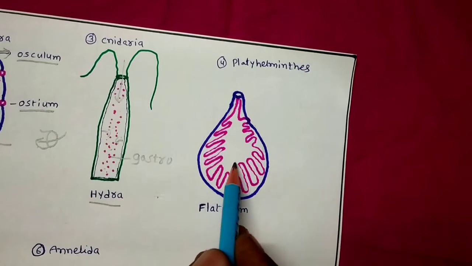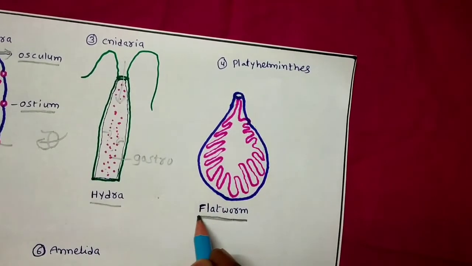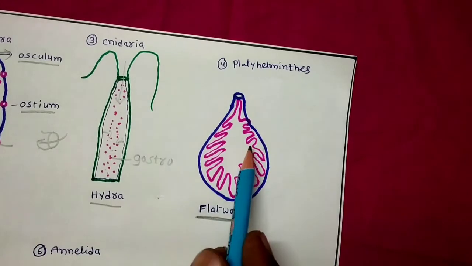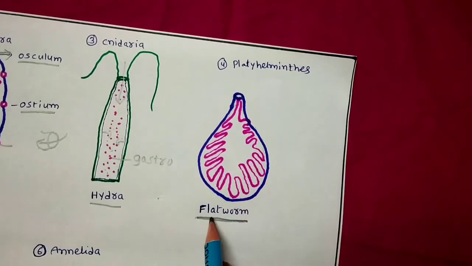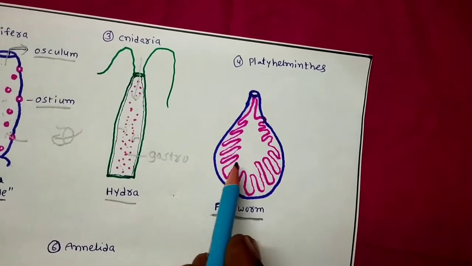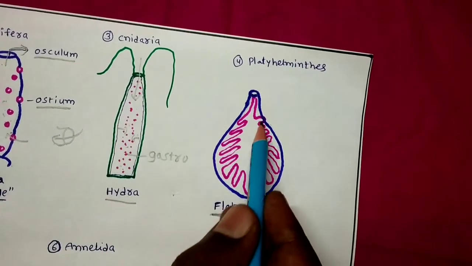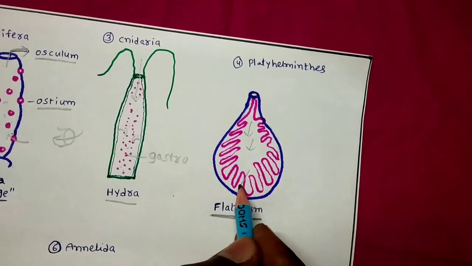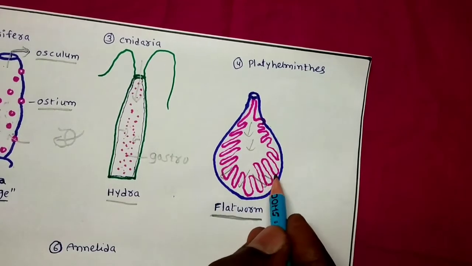And coming to the Platyhelminthes group of animals, examples are flatworms. The example is Fasciola hepatica given in the textbook. It is also called liver fluke, which has a leaf-like structure, dorsoventrally compressed, and it appears like a flatworm. In the flatworm you observe a branched digestive system. When the food materials are taken and digested, this digestive system plays a vital role in supplying the food materials to all the body parts.